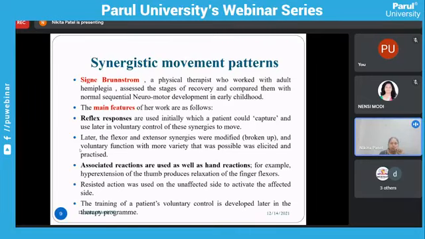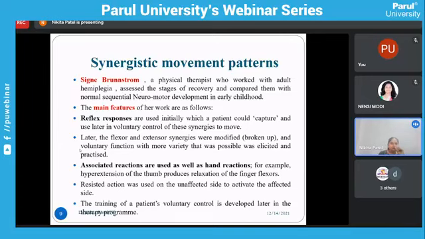Next is the associated reactions, as well as the hand reaction. For example, if the upper extremity spasticity is more, we give hyperextension of the thumb. Whenever we give hyperextension of the thumb, we can get relaxation of the finger flexors, so we can get full hand opening. So we break the synergy pattern and then get finger flexor relaxation. Resisted action was used on the unaffected side to activate the affected side.